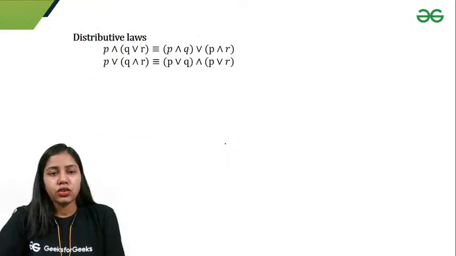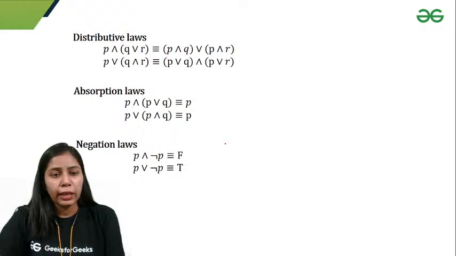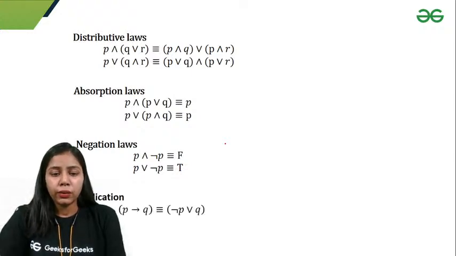And the next thing is the distributive law. These are important, but we also have some rules of inference which are going to help us prove logical equivalence.